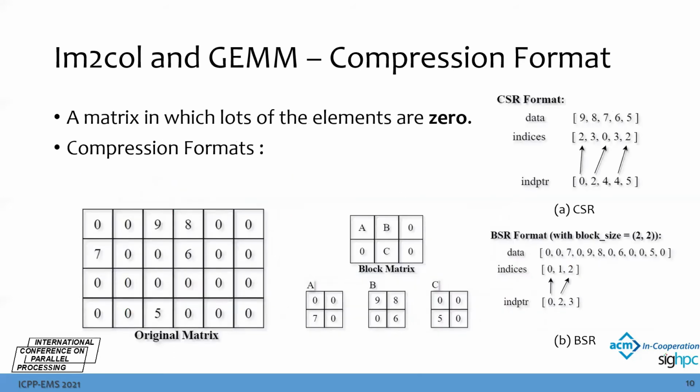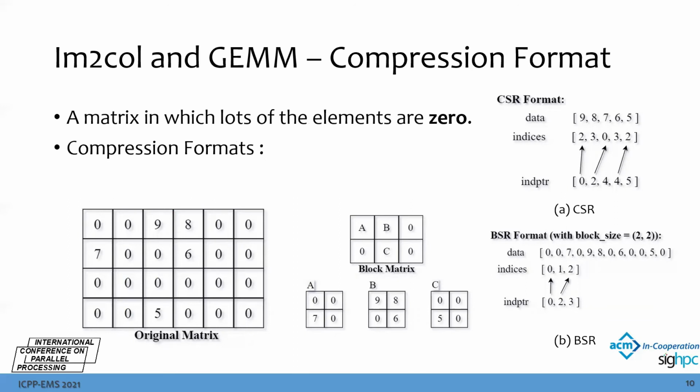To utilize the sparsity of the kernel matrix, we exploit a compression format to store the matrix and try to prevent unnecessary computation of zero values and save some memory. Here, I will briefly introduce two different compression formats that TVM supports now. The first one is the compressed sparse row (CSR) format, and CSR uses three arrays, data, index, and index pointer, to store non-zero data.